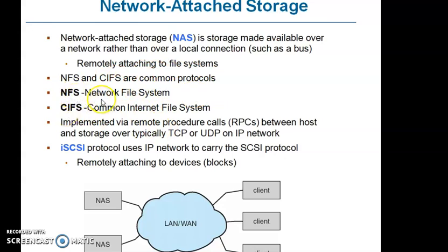NFS is network file system and CIFS is common internet file system, implemented via remote procedure calls (RPCs) between host and storage, typically over TCP or UDP on an IP network. iSCSI, the Internet SCSI protocol, uses an IP network to carry the SCSI protocol and remotely attach to devices here. So we have n number of clients here, and these clients are connected to the NAS, that is network attached storage, through the LAN.